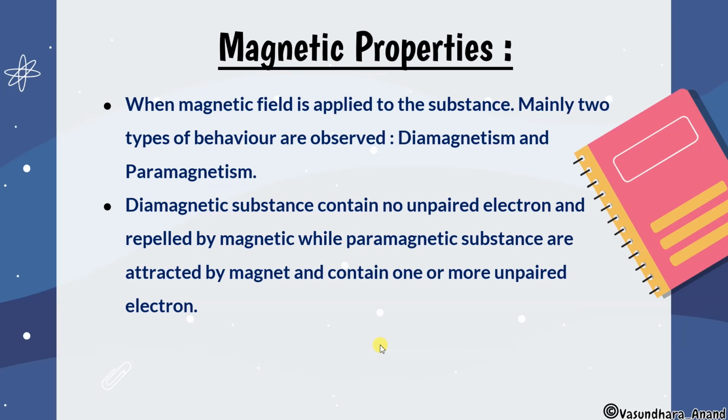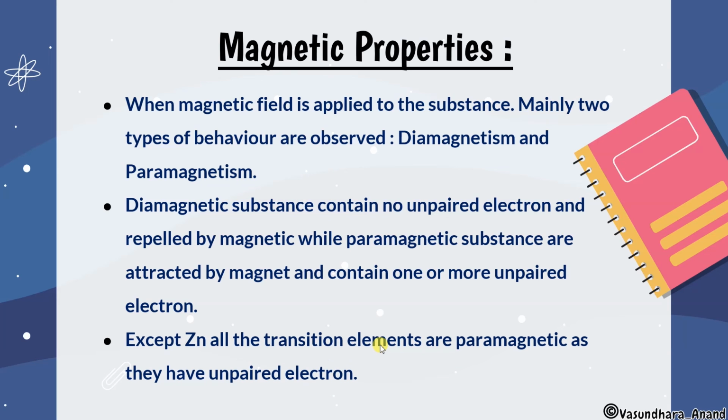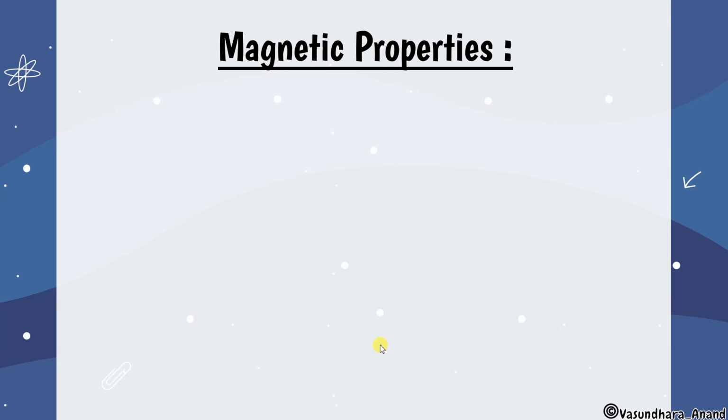Diamagnetic substances contain no unpaired electron and are repelled by a magnet, while paramagnetic substances are attracted by a magnet and contain one or more unpaired electrons. So if there is an unpaired electron, it will be called paramagnetic, and if there is no unpaired electron, it will be called diamagnetic. Except zinc, all the transition elements are paramagnetic. Zinc is completely filled, so except zinc all are paramagnetic because they have some unpaired electrons.